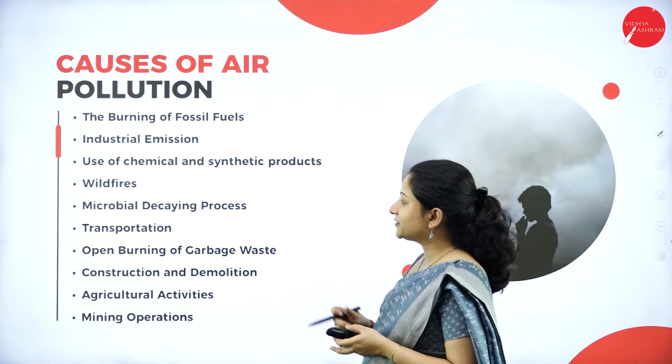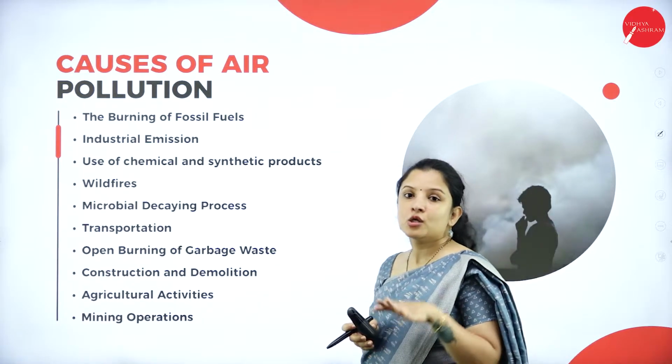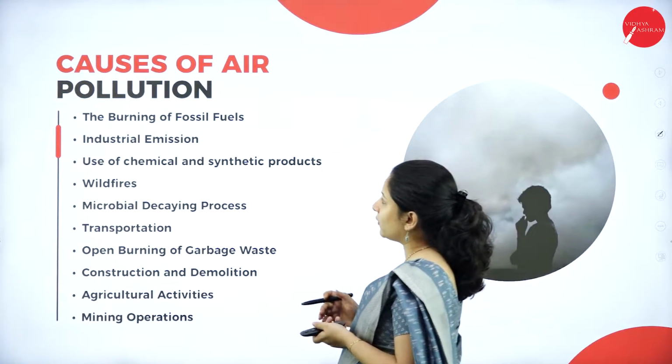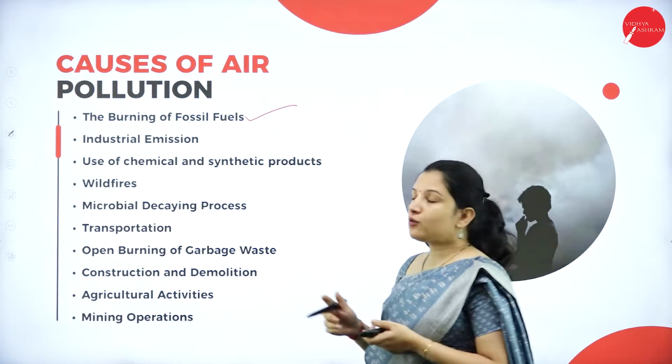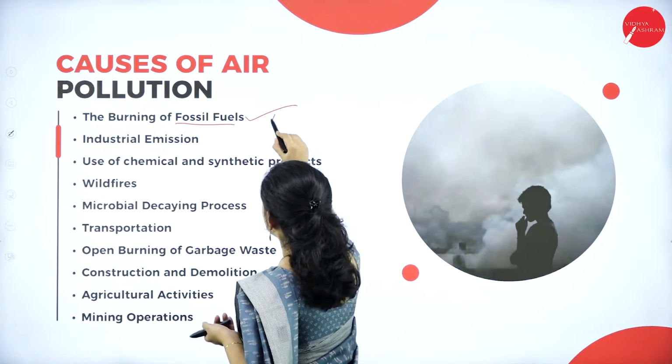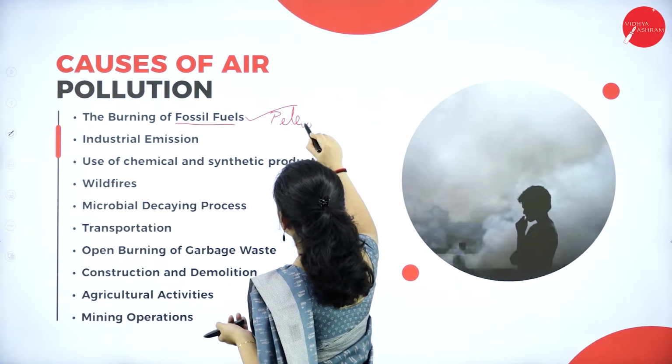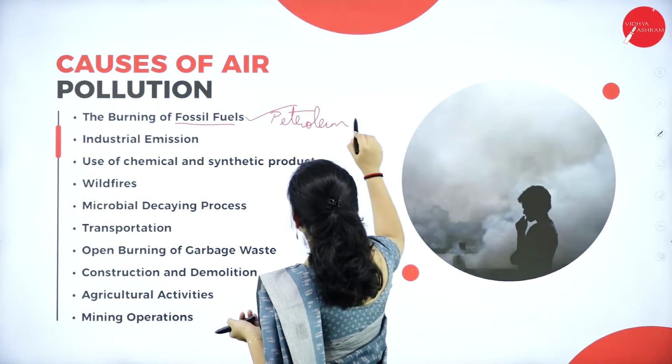Some of the causes I have just put in the form of points here, which I'll be explaining one by one. So the first cause is the burning of fossil fuels. So what are fossil fuels? All the petroleum products that are there come under the fossil fuels.